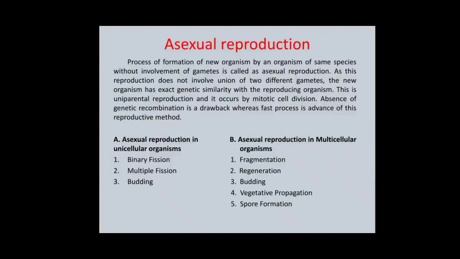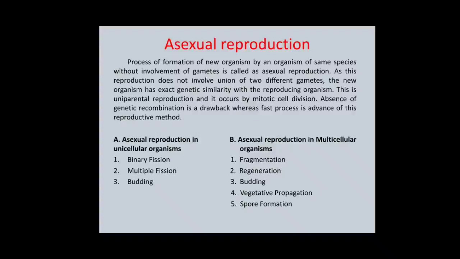Asexual reproduction: process of formation of new organism by an organism of same species without involvement of gametes is called asexual reproduction. As this reproduction does not involve union of two different gametes, that is male and female, the new organism has exact genetic similarity with the reproducing organism.